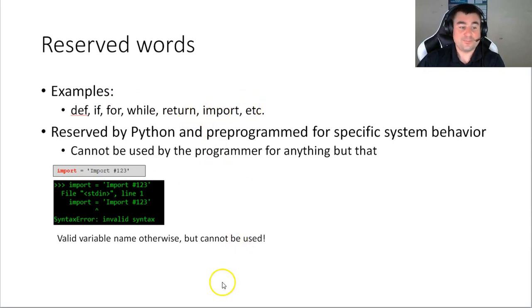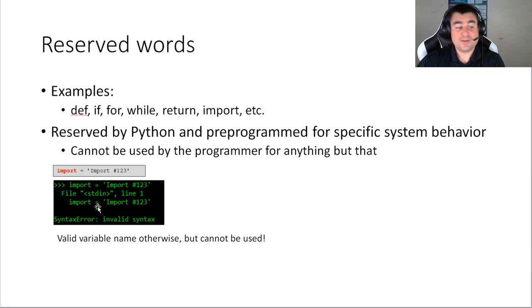These are just examples. And if you name a variable or a function or something else with the same name, you are going to get an error because Python is going to misinterpret your intentions, so they cannot be used by the programmer. For example, if I name a variable import, right, it's a reserved word, as we said here, and we assign it a string, Python will tell me that's an invalid syntax.